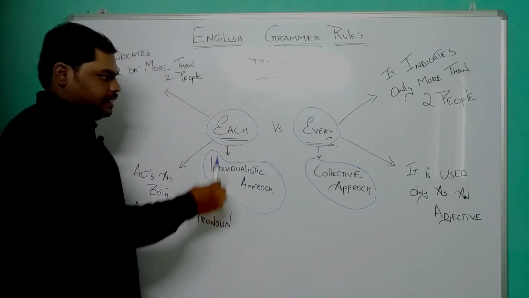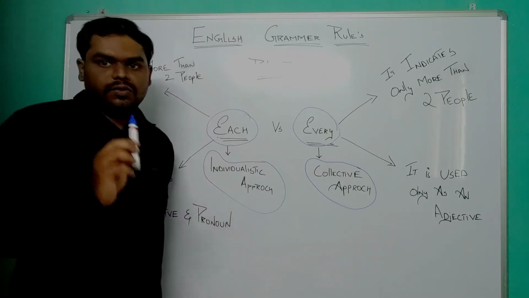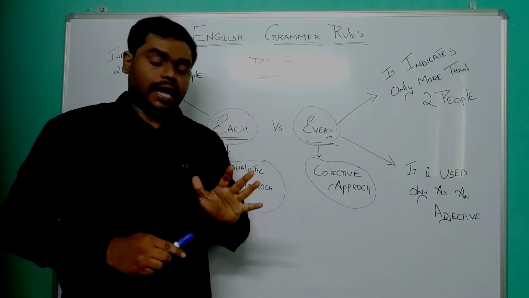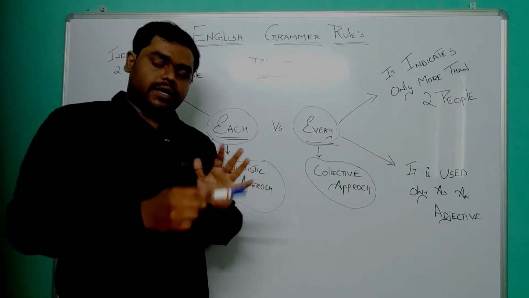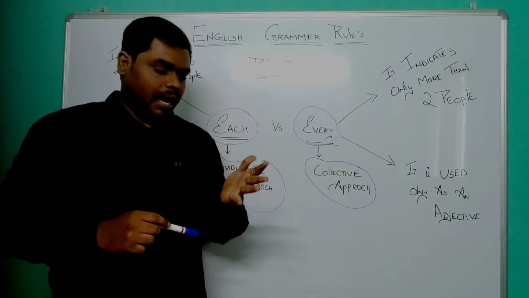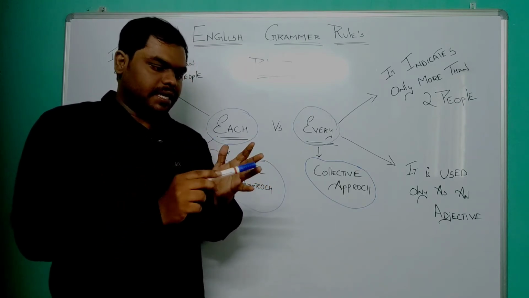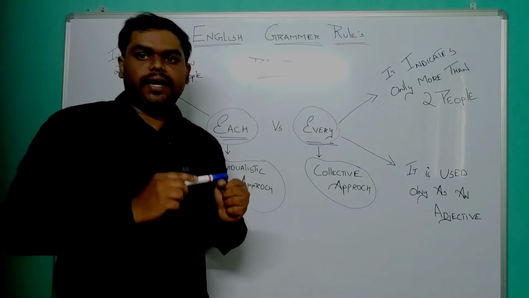For example, if I say a sentence, each student is very talented. What do I mean by this? If there are 5 students and I say each student is very talented, I mean all 5 of them, individualistic approach, all A, B, C, D, E, all 5 of them are very talented.